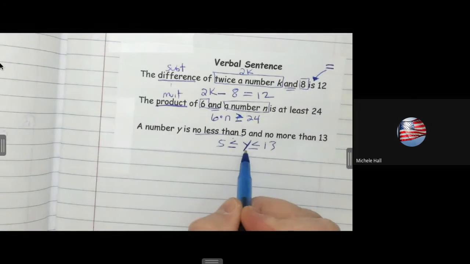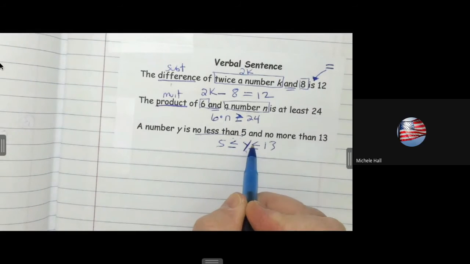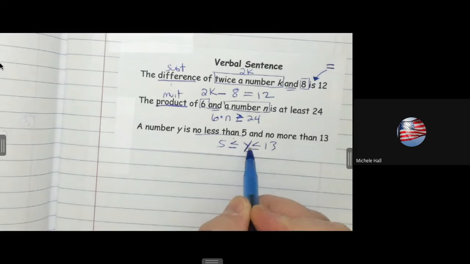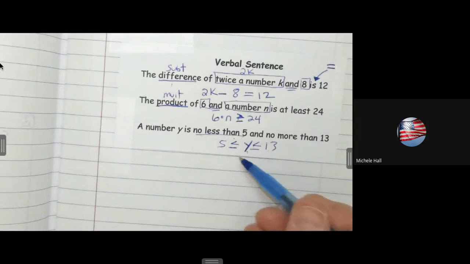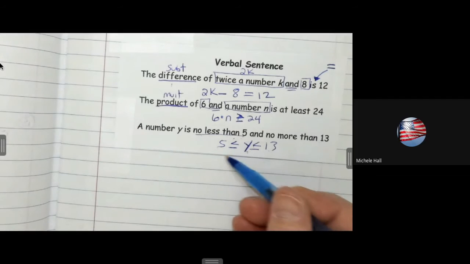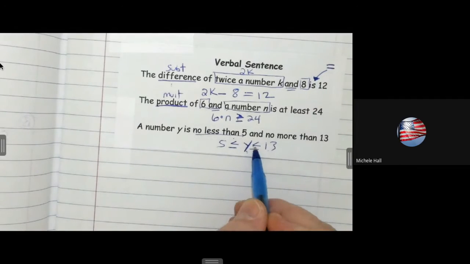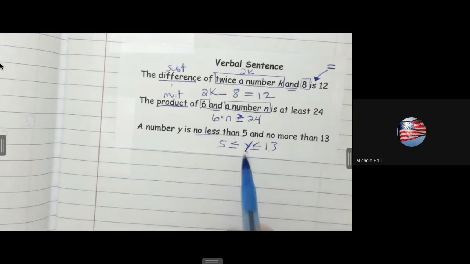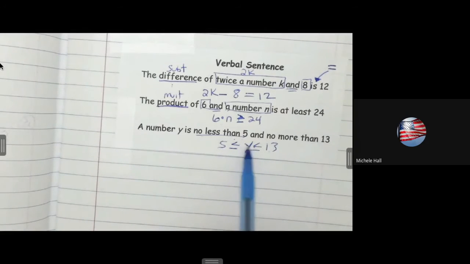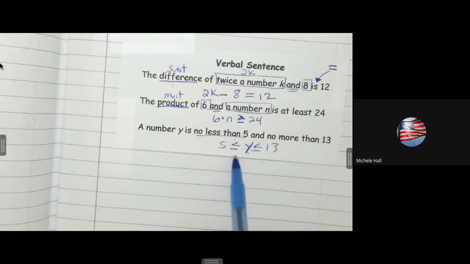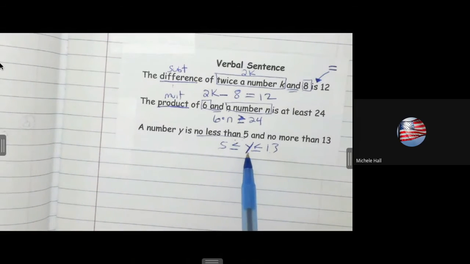Now I'm reading from the variable. It says y is less than. Look at the closed part is next to y. So now it says y is less than 13. But if I read over to the 5, if I read in that direction, it says that y is greater than 5 and y is less than 13. Always looking for the opening or the closed part. Which one is next to the variable? Notice that the signs are going in the same direction. They have to be all the time. If your signs are not facing the right way, one of them is wrong. They always have to be facing the same direction.